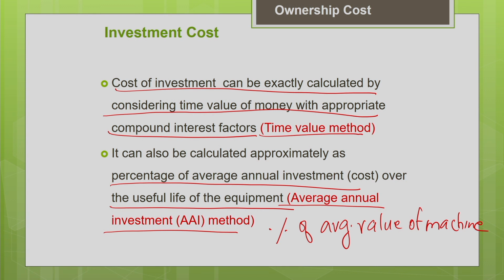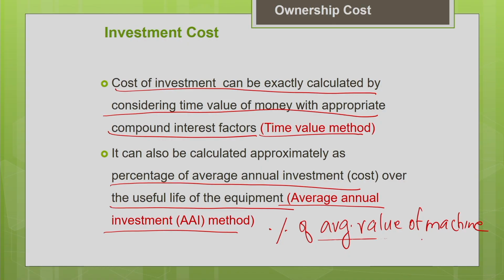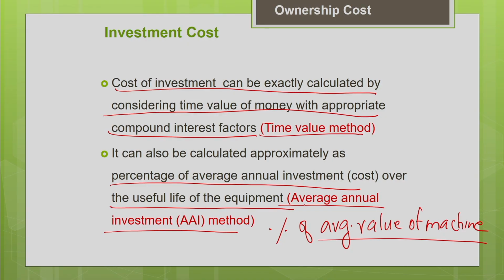In order to make our calculations convenient, as you know all the components of the ownership cost are expressed as a percentage of the value of the machine, which will also depreciate according to the value of the machine. To make our calculations easier, let us approximate or fix an average value of the machine and express all the components of the ownership cost as a percentage of the average value of the machine. So this is what we do in the average annual investment method. Here we will calculate the cost of investment as a percentage of the average value of the machine over its useful life. How to calculate the average value of the machine, we are going to see in the upcoming slides.